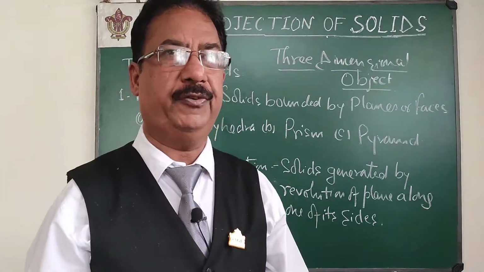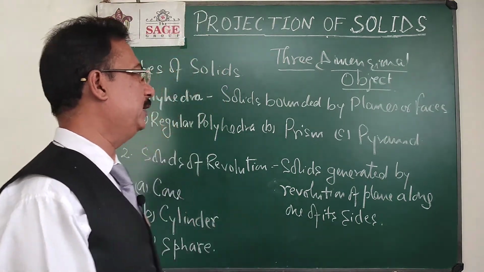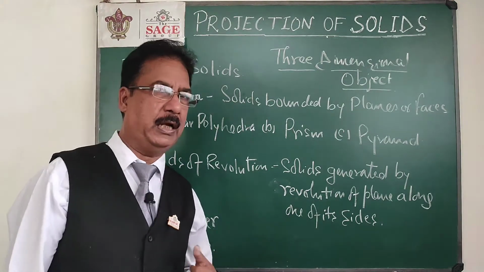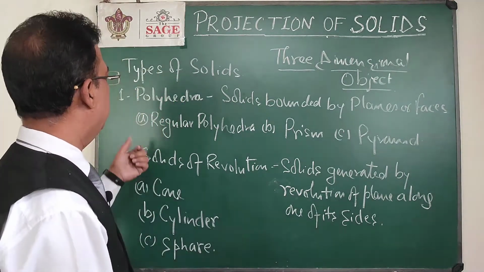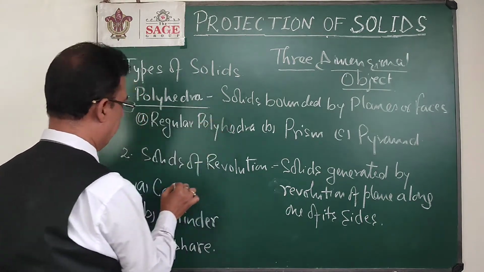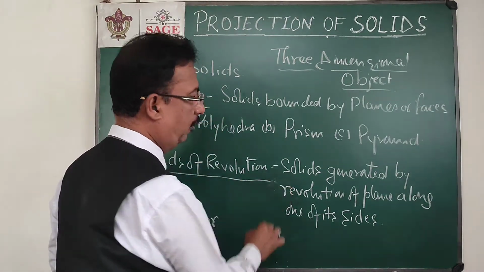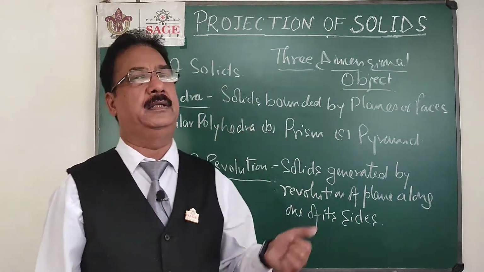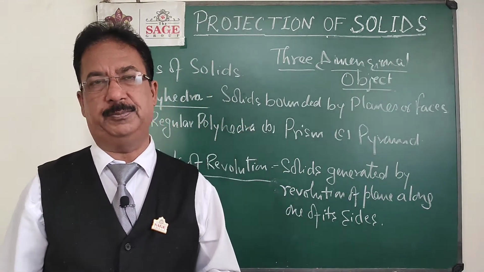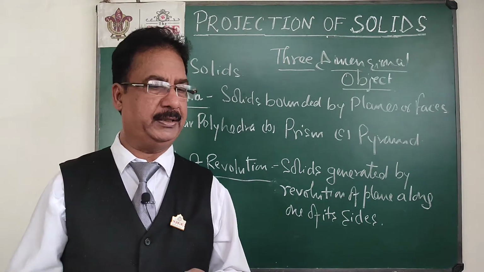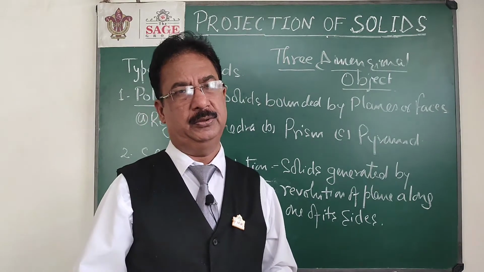So for types of solids, initially I want to discuss a little bit about the shapes of solids, and later I will shift to the projection. There are two types of solids: one is known as polyhedra and the second is known as solids of revolution. Polyhedra is a solid which is bounded by planes or faces.